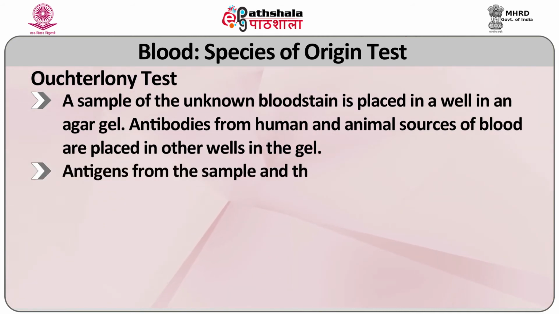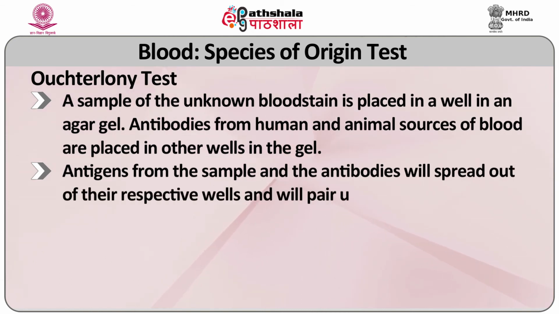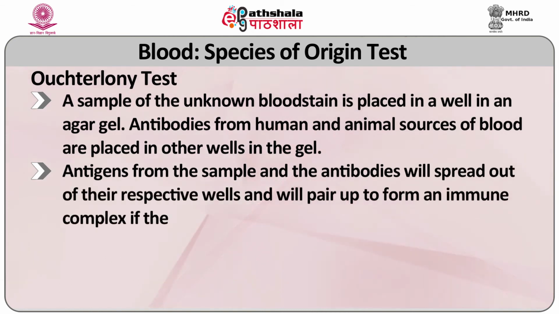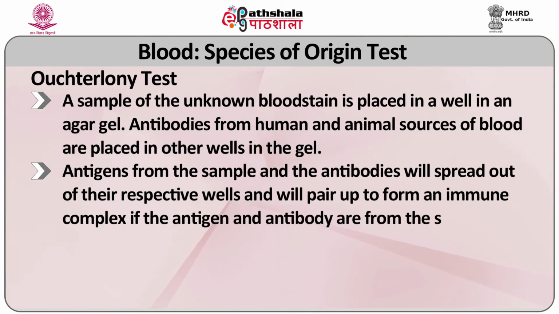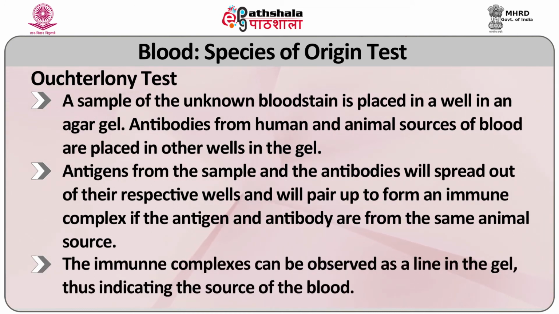Antigen from the samples and the antibodies will spread out of their respective wells and will pair up to form an immune complex. If the antigen and antibody are from the same animal source, the immune complexes can be observed as a line in the gel, thus indicating the source of blood.